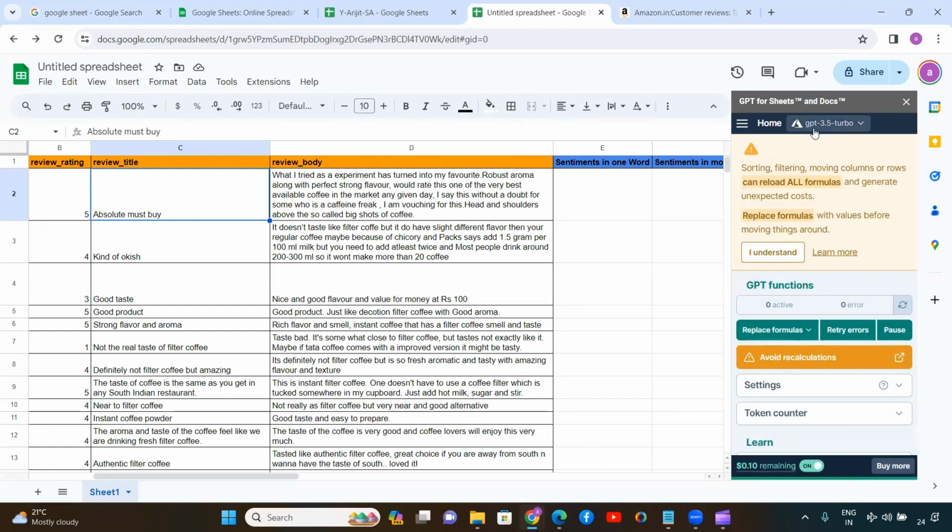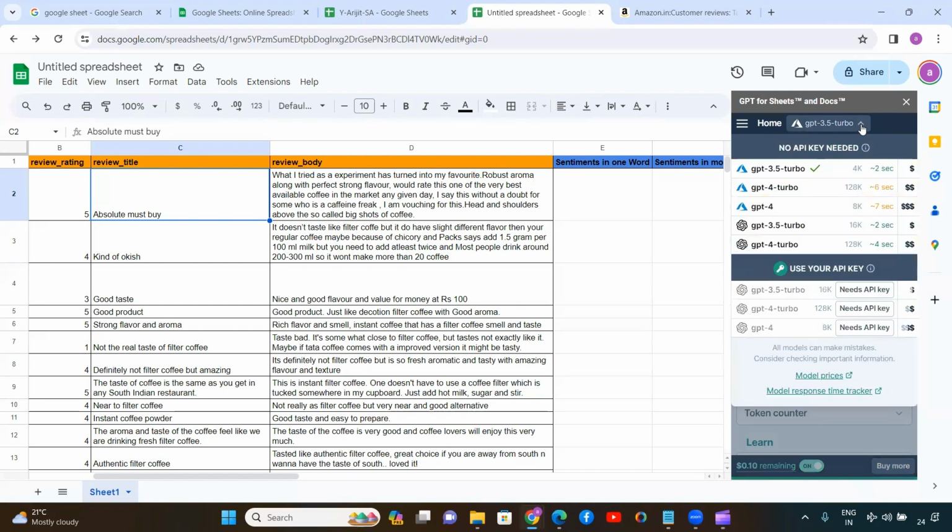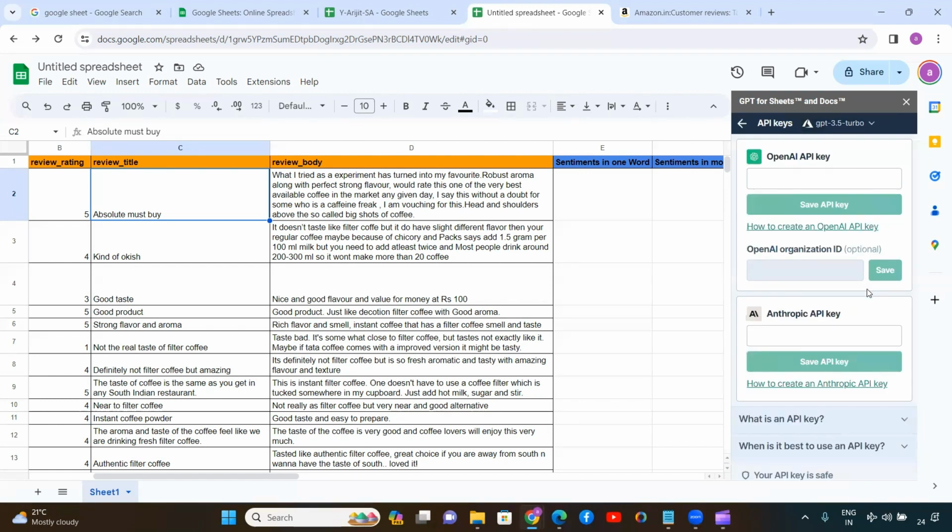What we will do, we will just click the GPT 3.5 Turbo. Now click this one, set API key. Unless and until you set the API key, this will not work. So for GPT 3.5 Turbo, just click set API key. Now, if you do not know how to set the API key, then click this link, how to create an OpenAI API key.